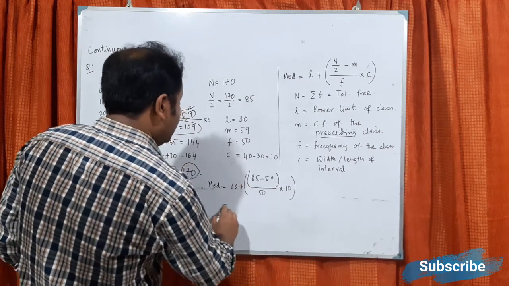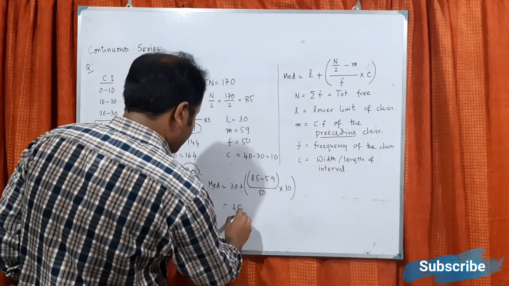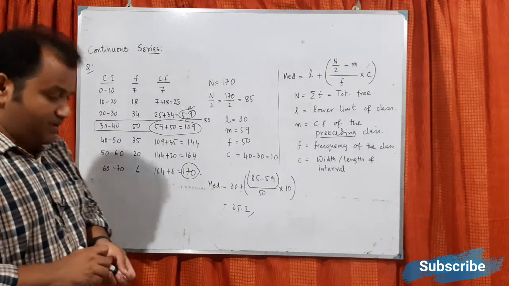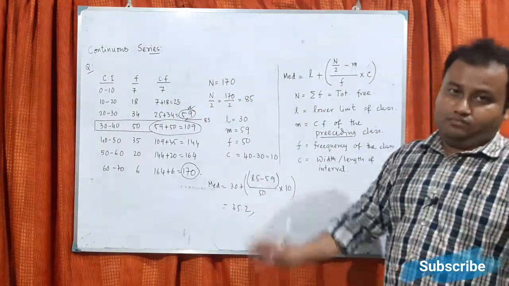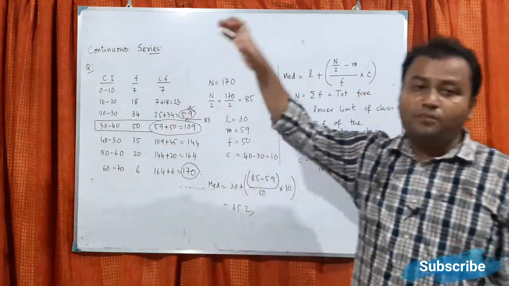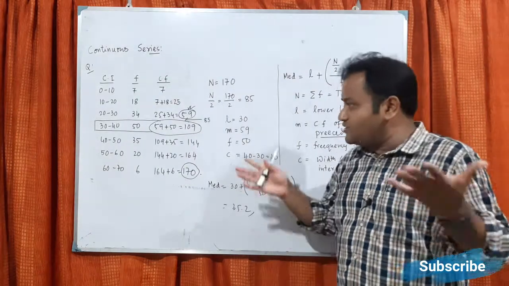If you calculate, you get probably 35.2. So we are trying to find the middle value, but before that you have to arrange it in proper order, that is ascending order. So basically this is all about median.